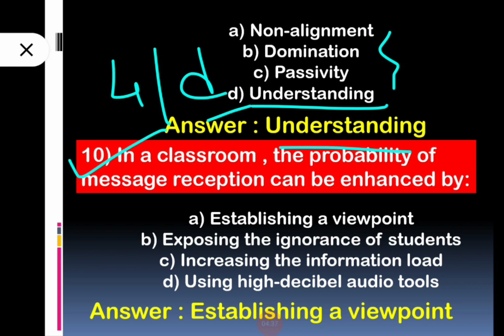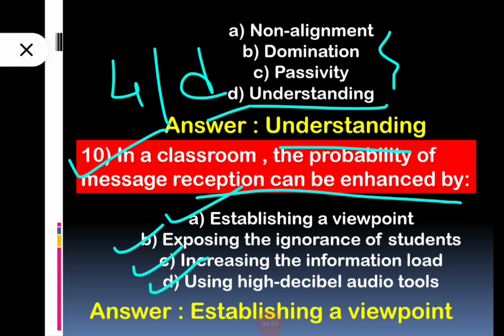In a classroom, the probability of message reception can be enhanced by, we have four options: establishing a viewpoint, exposing the ignorance of students, increasing the information load, and last option, using high decibel audio tools.